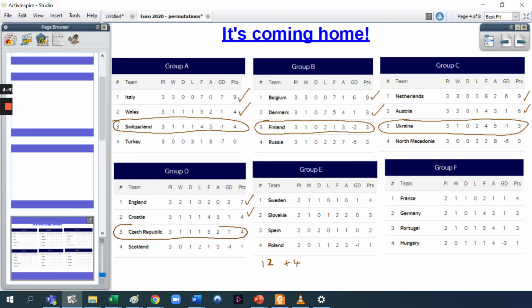At the moment, we know who's finished third in Groups A, B, C, and D, but we don't know who's finished third in Groups E and F. But we'll have a look eventually. Let's suppose Spain are third and Portugal are third at the end of the games that happen today. Now, we'll have a look at the points, and there's some other terminology which we'll look at in a minute. We'll see the 4 best out of these teams by the amount of points, and after points it goes to goal difference and things like that. There'll be 6 teams, and the 4 best ones will go through to the knockout stages. So, this makes me wonder, right?